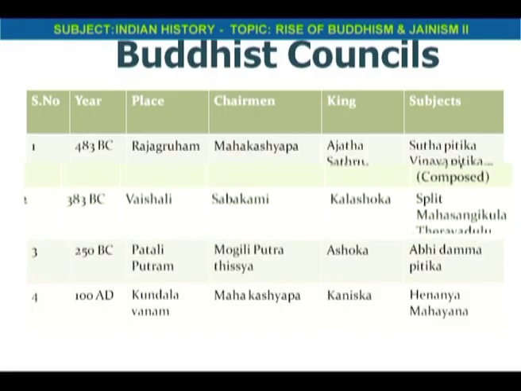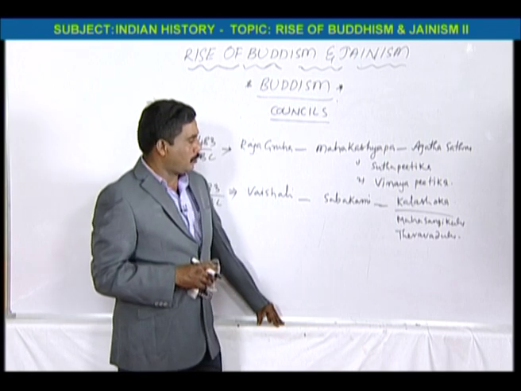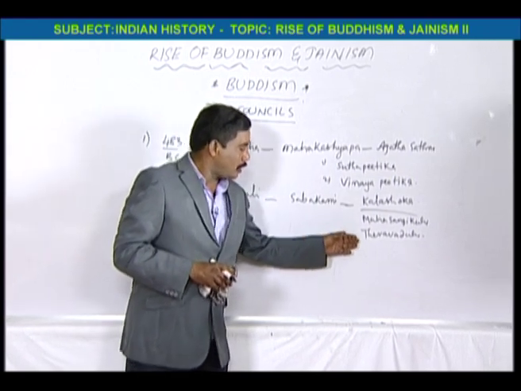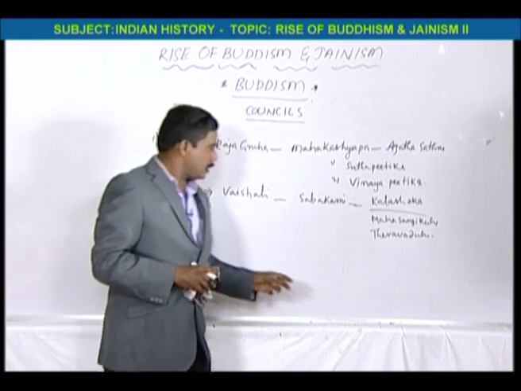And the second Buddhist council was in 383 BC, exactly 100 years later. It was conducted in Vaishali, and the chairman was Sabakami. The king was Kalashoka. Here, Buddhism had its first split, into Mahasangikulu and Theravadalu. Mahasangikulu are those who want change, and Theravadalu are those who follow the traditional system. So this is the first split.